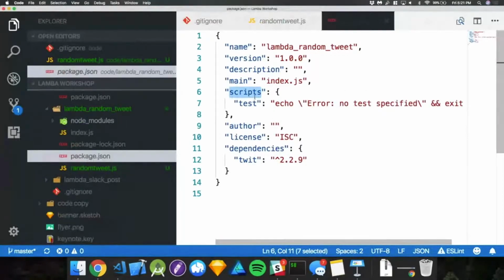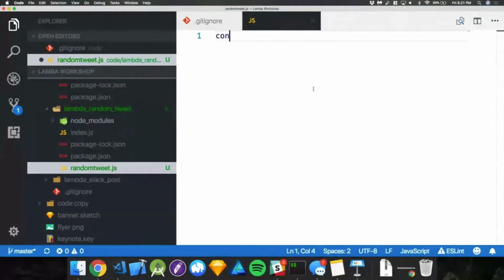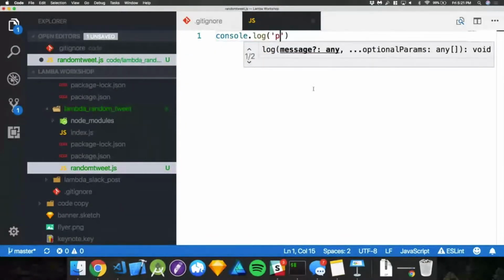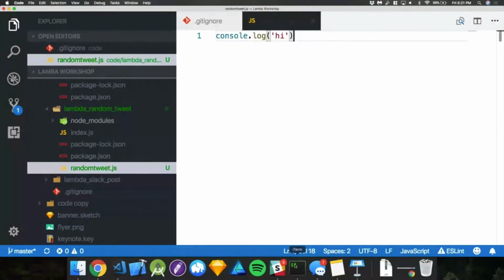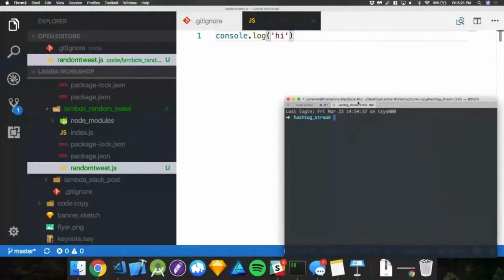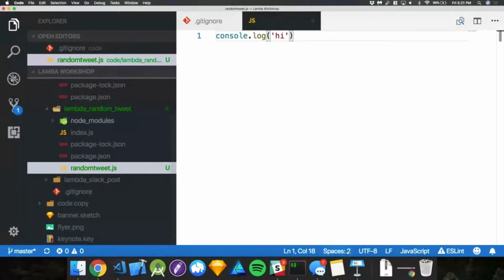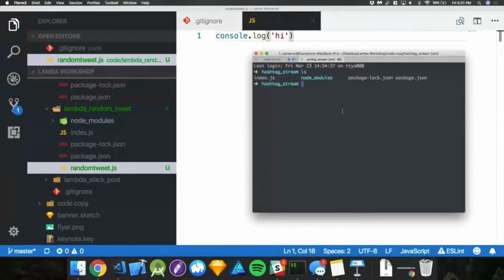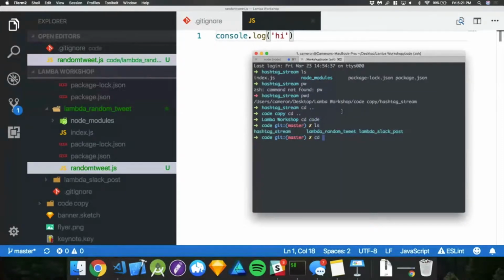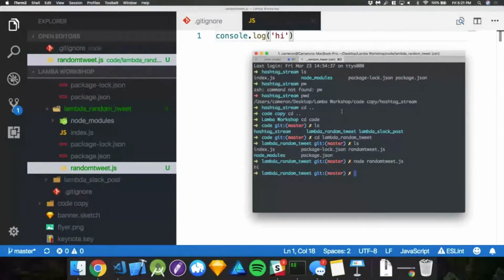Who cares, right? So we have this little file here. I'm just going to print a little message to make sure it's working. I have my terminal up here, and I'll make this a lot bigger too. What folder am I in? Oh, I can't drag that. That's fine. Print working directory. All right, cool. I'm in the wrong one, so let me navigate there real quick. I'm in lambda random tweet. Sweet. I can just run node random tweet, and it says hi. We get this little hi message here.